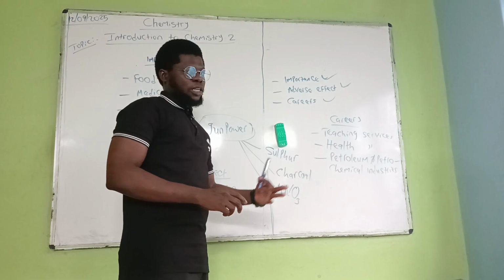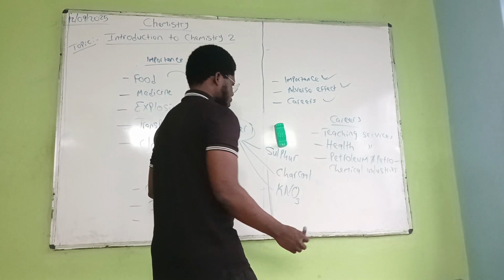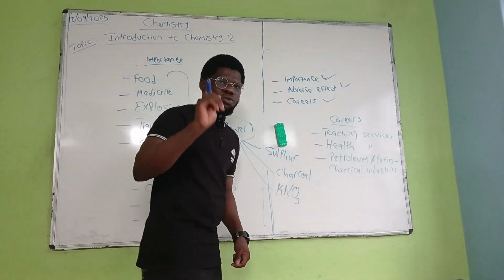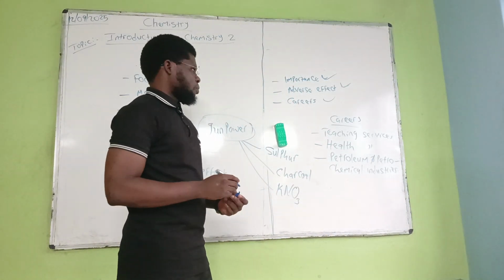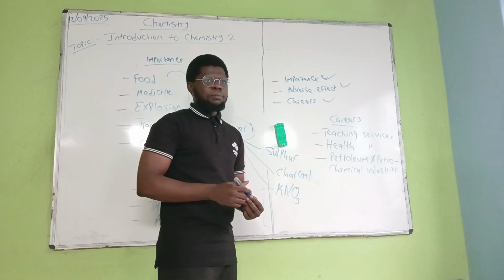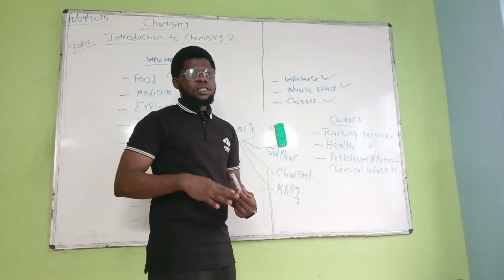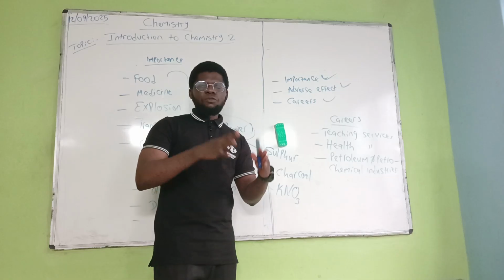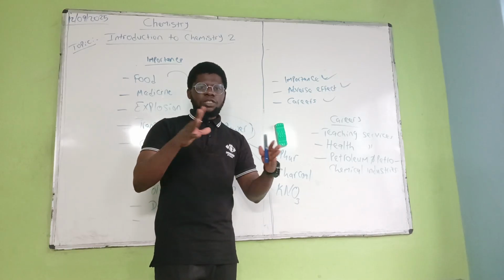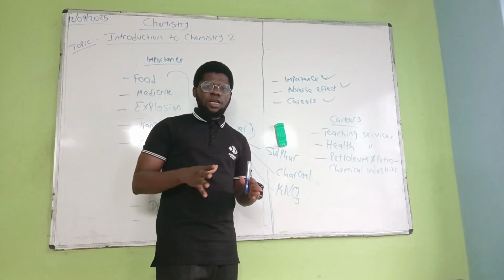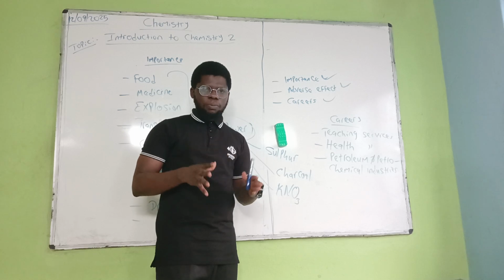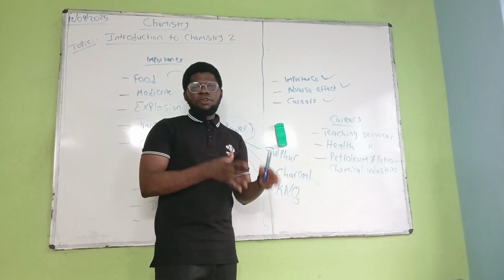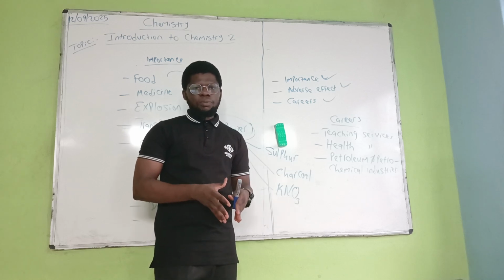Then we have other careers too, such as agriculture, but I will use that as an assignment for you so that you can do research on them. In this class, after we treat a whole topic, we ensure that we give assignments after the topic.